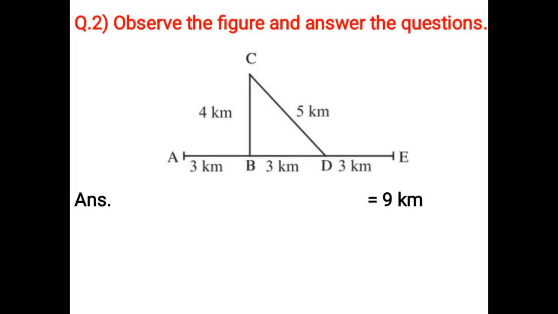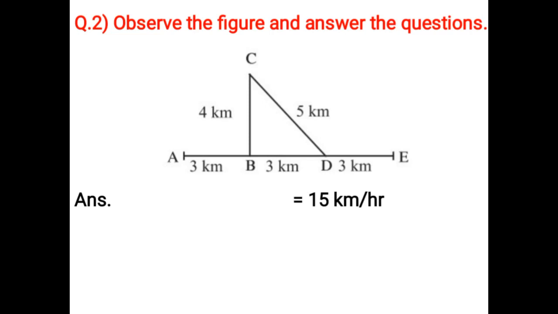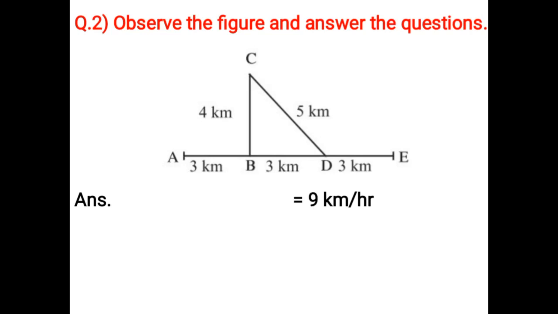Now we have to find speed and velocity by using the formula of speed and velocity. The formula of speed is distance upon time. That is equal to distance 15 km upon time 1 hour, which is 15 km per hour. The formula of velocity is displacement upon time. That is equal to displacement 9 km upon time 1 hour, which is 9 km per hour.